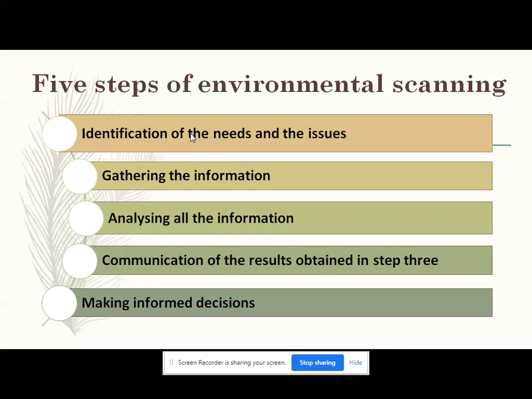Then step number 2, gather the information. All the needs of the organizations are translated into the required piece of information that will be useful in the process. So this is gathering the information. Then third is analyzing the information, analyzing all the information. When analyzing the information, organizations are made aware of the various trends or the issues the organization may be influenced by. So you have to analyze the things.